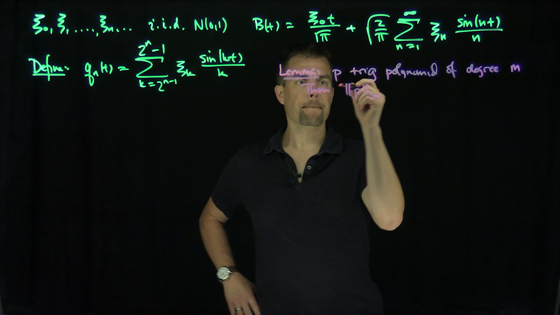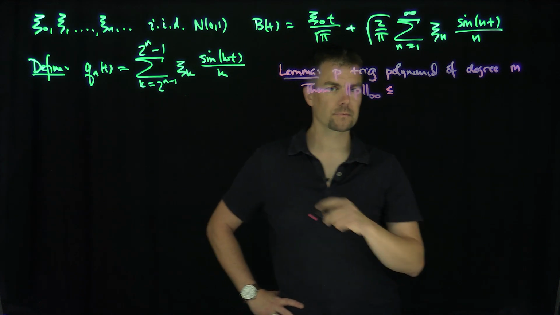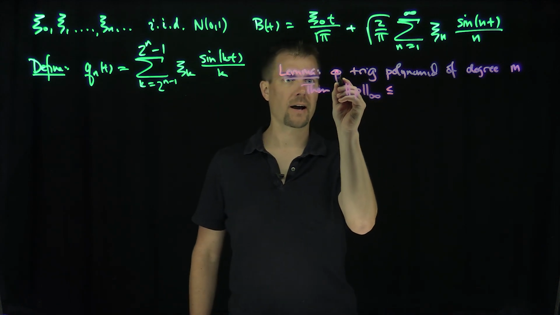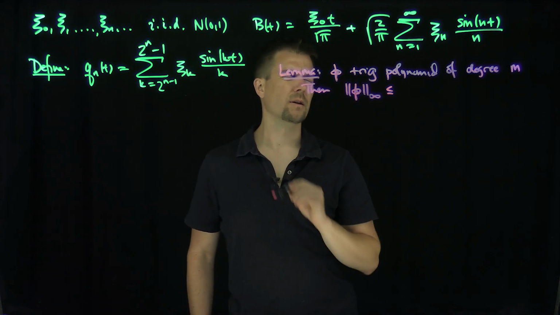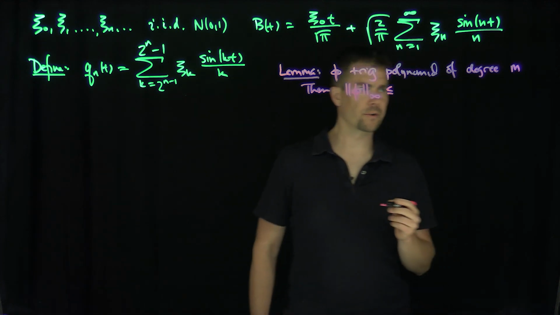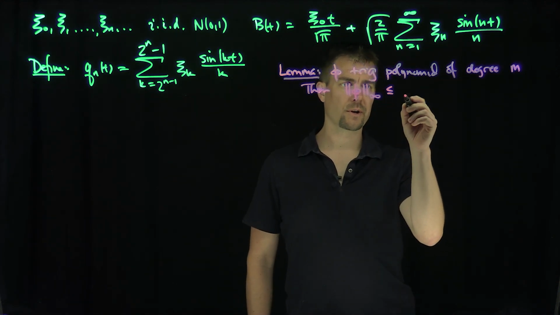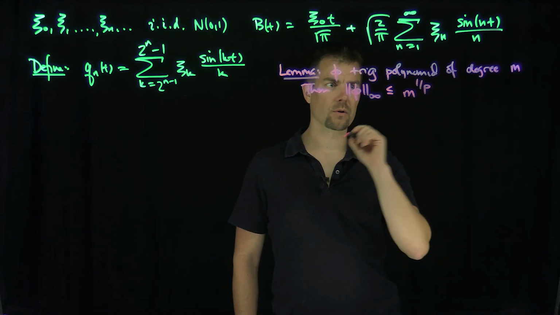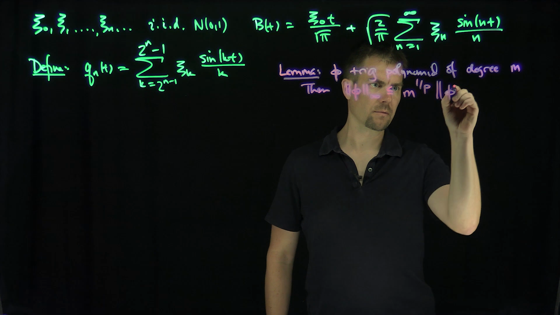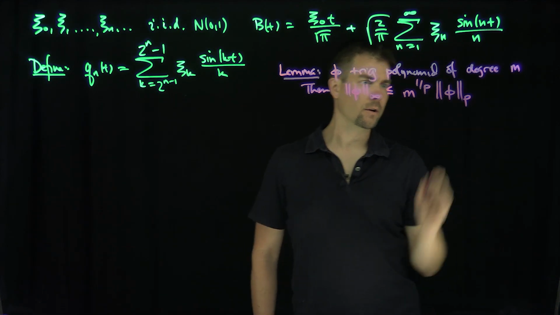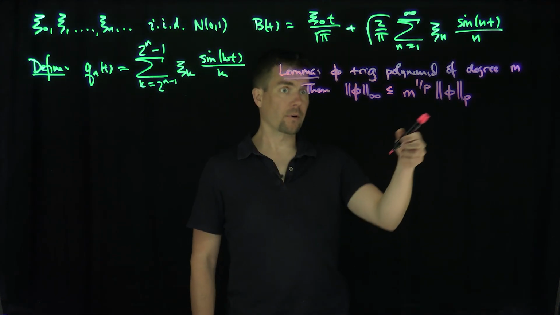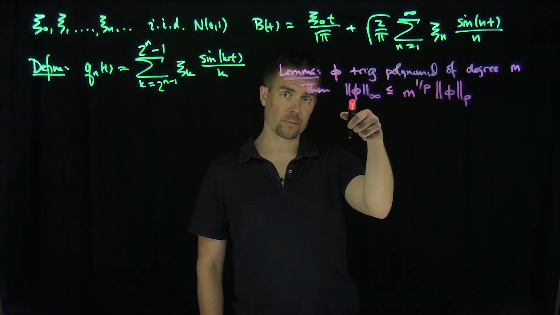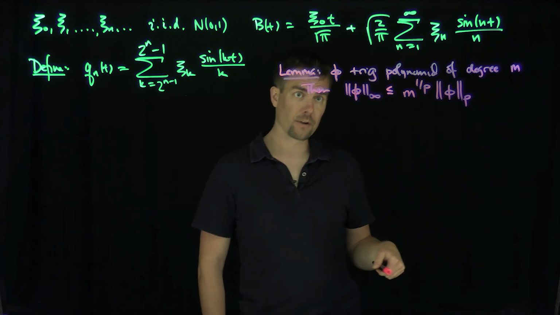Let's call this, I'm going to change this P to a phi. If phi is a trigonometric polynomial of degree m, then the L infinity norm of phi is controlled by m to the 1 over p, the degree to the 1 over p, times the L^p norm of phi. In other words, on a finite measure space, I know the L infinity norm controls the p norm, but the vice versa is true for trigonometric polynomials.